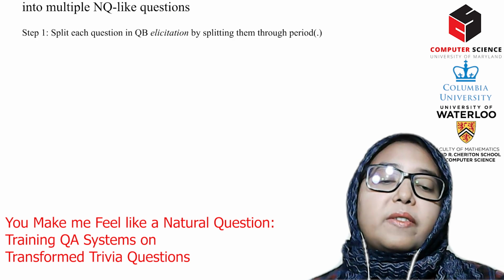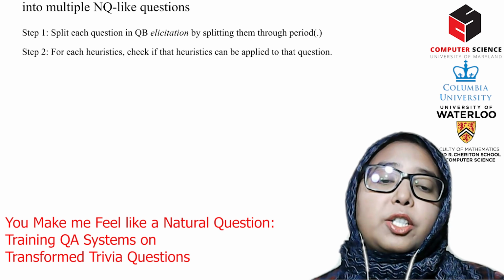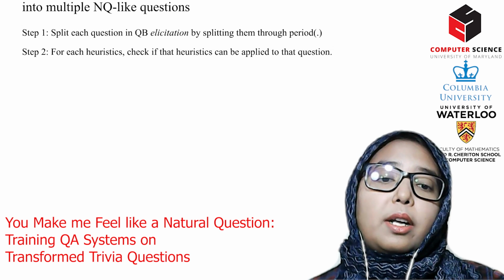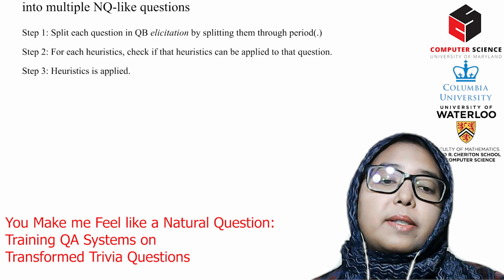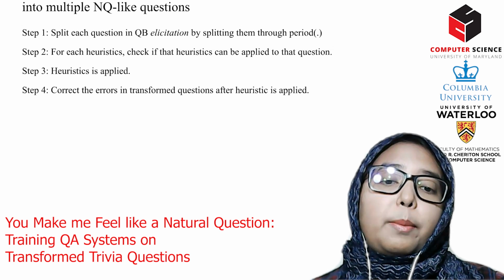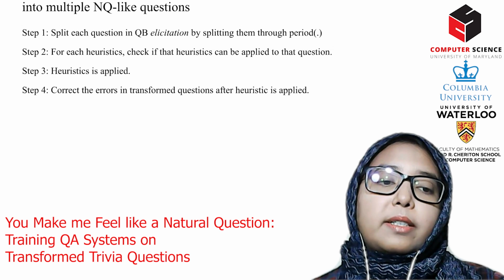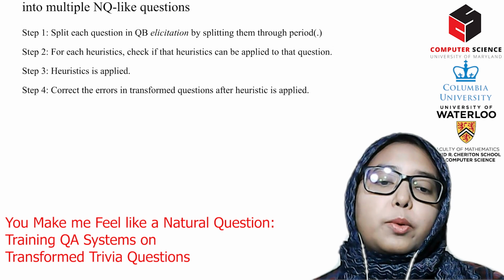As a first step, we will split it into sentences. We consider each of the sentences independently. We check to see which heuristics can be applied to convert the clue sentences to the natural-like question, then apply the heuristics and correct the errors of the questions after transformation. You can see the paper for all the heuristics, but we will walk through several examples from elicitations, show you the heuristics we apply, and then the final naturalized question.